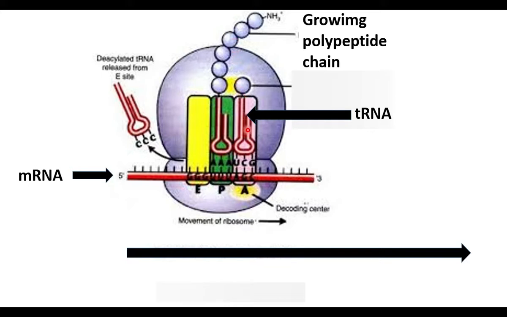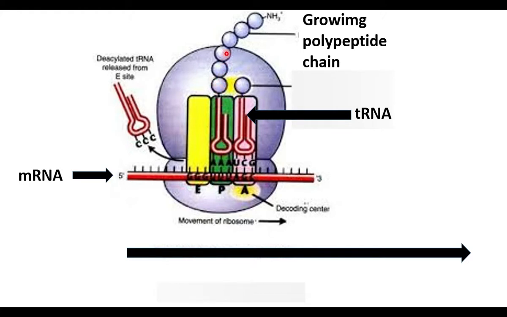The tRNAs add a particular amino acid based on the codon of mRNA. So the polypeptide chain grows accurately. Amino acids are added accurately because the tRNAs read the mRNA and add amino acids.